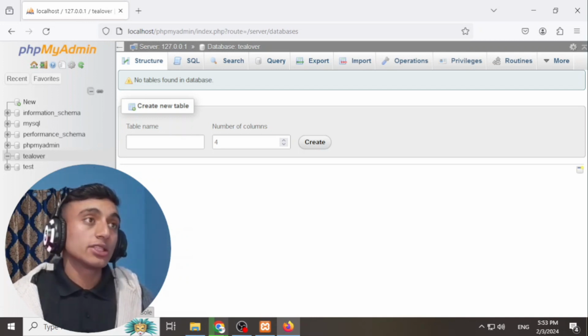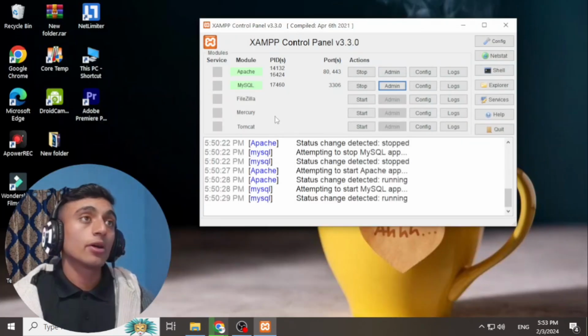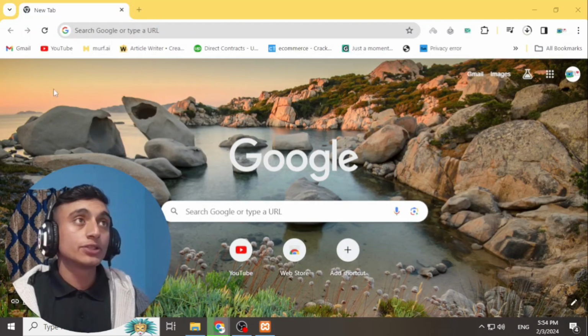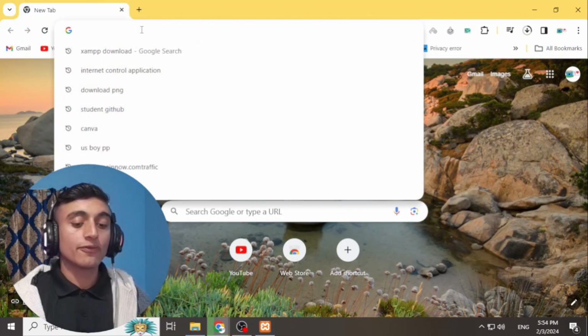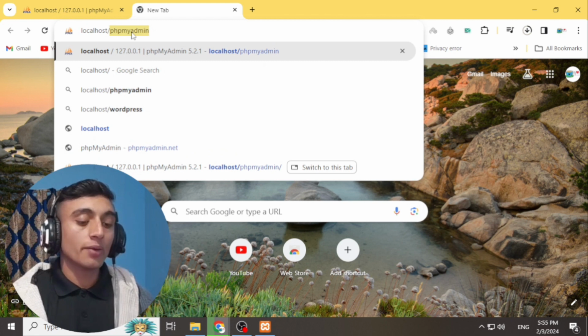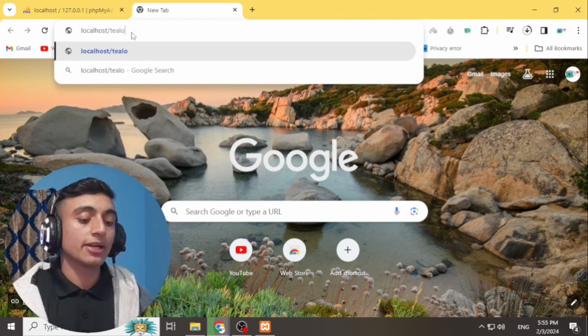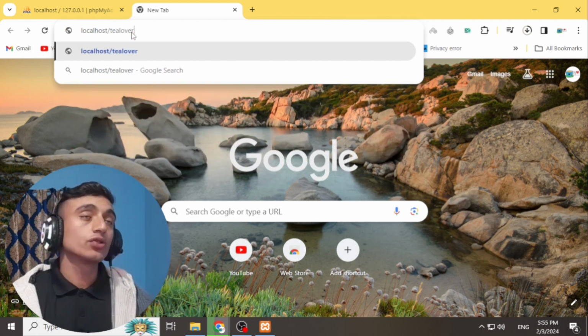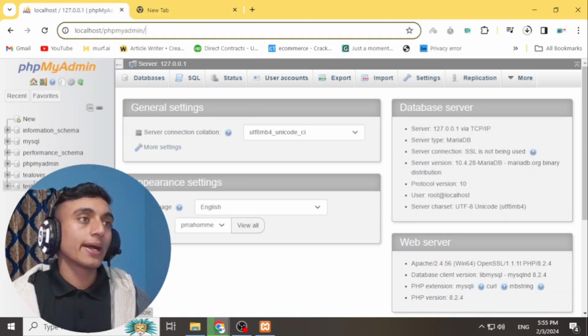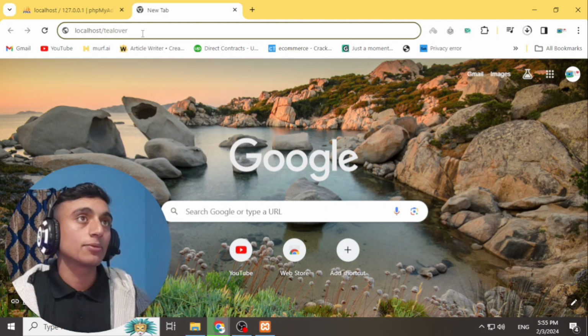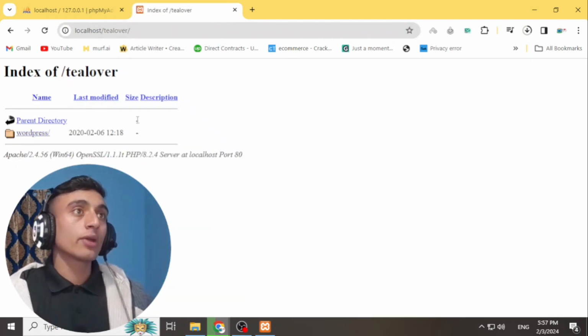Now to run this database, you have to just close this tab and go to your browser. Please choose your browser, and here you have to type localhost, and then type the folder name that we have created, that is tlover. You can choose your desired domain name. Please provide the exact name that you have placed in this database. Please press enter, and you can find it like this.